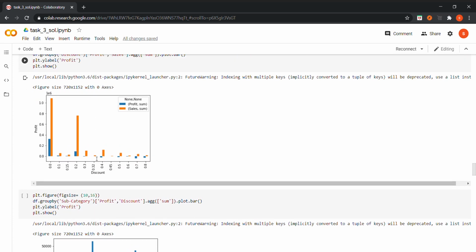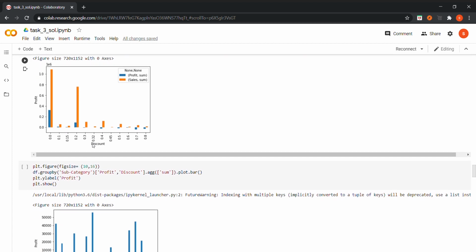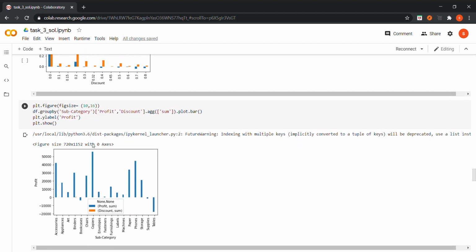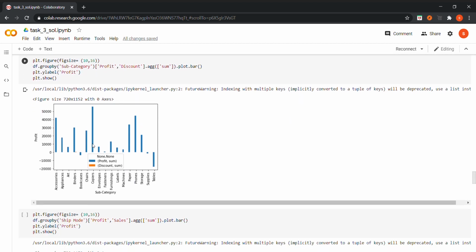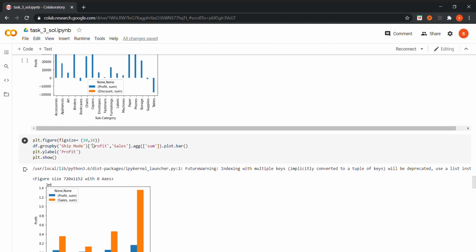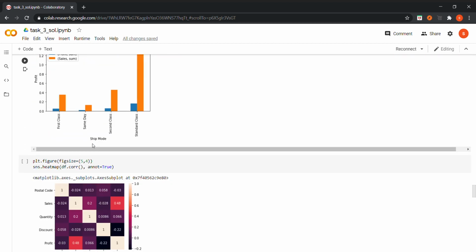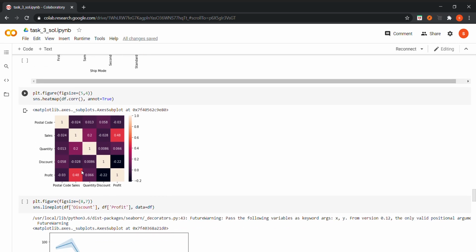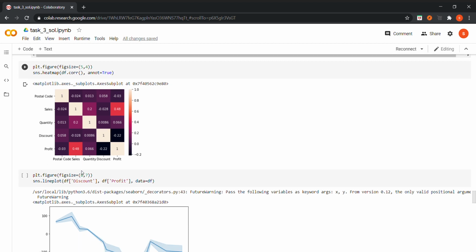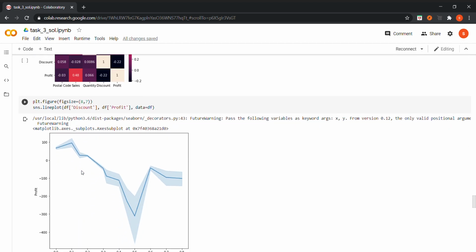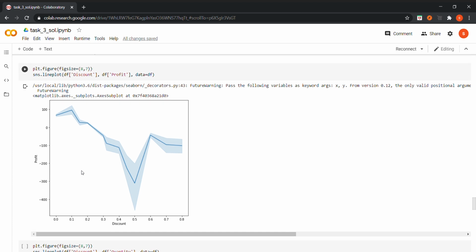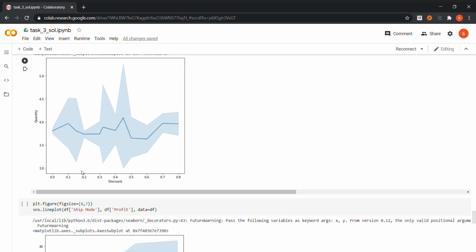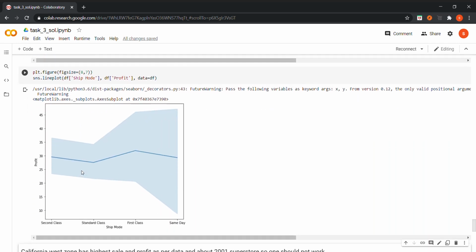We have also seen the discount, what the profit percentage is when the discount is given, and if there is any loss, how much it is. After seeing all the things like ship mode and other costs also, we first made a heat map to understand the correlation between different columns. After that, we made some line plots for seeing the discount and profit relation, discount and quantity, and other things.